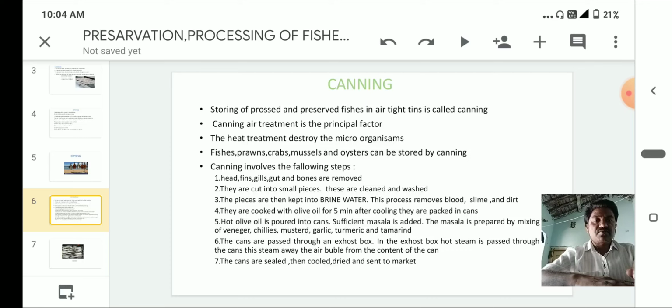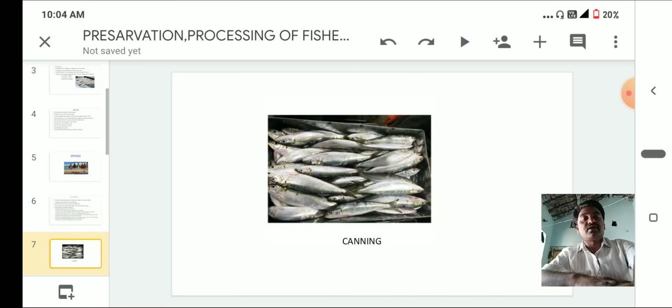The cans are passed through the exhaust box. In the exhaust box, hot steam is passed through the cans. This steam drives away air bubbles from the content of the can. The cans are sealed, then cooled and sent to market. Okay, so this is about canning.